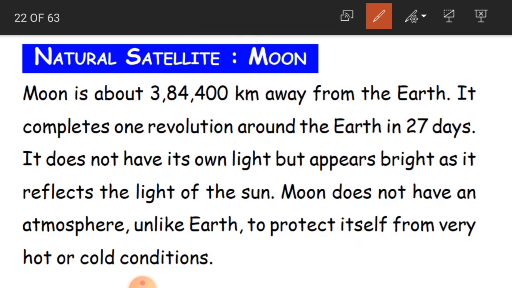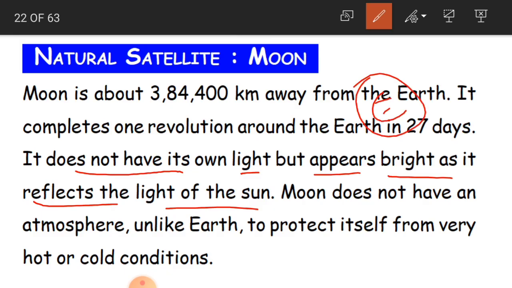Clear? Now, the moon does not have its own light but appears bright as it reflects the light of the sun. Planets also do not have their own light, and in the same way the moon also does not have its own light. When it is revolving around the Earth, what happens?